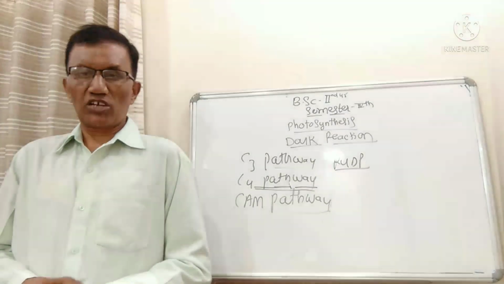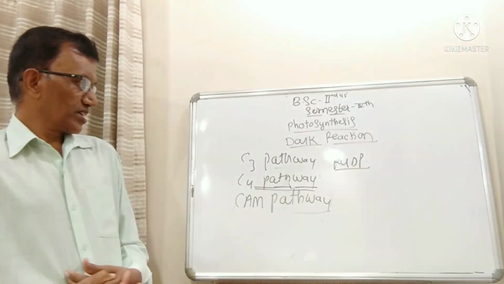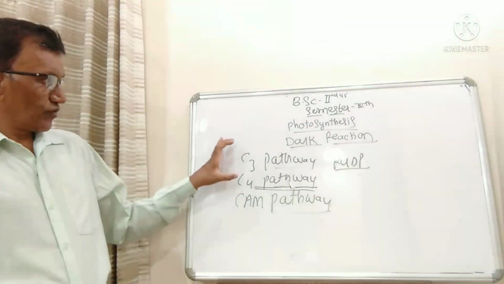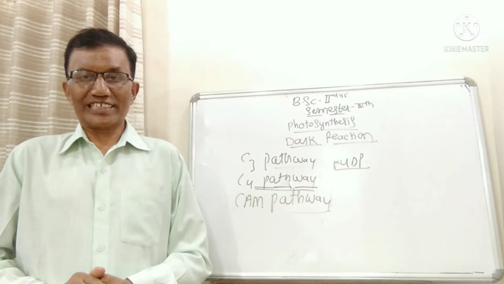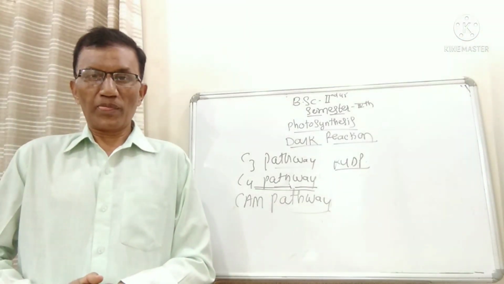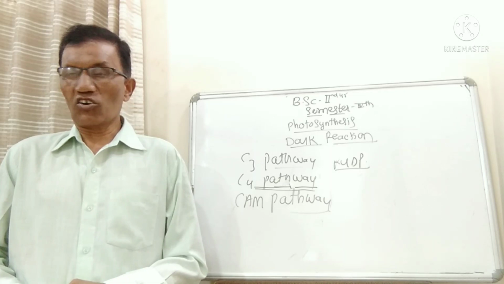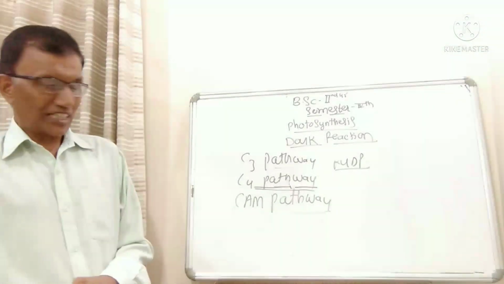There is one more terminology, that is Kranz anatomy, as one of the important aspects of the C4 pathway. So that has to be remembered. So with these two pathways, there is carbon dioxide fixation: the C3 pathway and the C4 pathway. So you have to remember stepwise all the reactions of the C3 and C4 pathways and their particular enzymes.